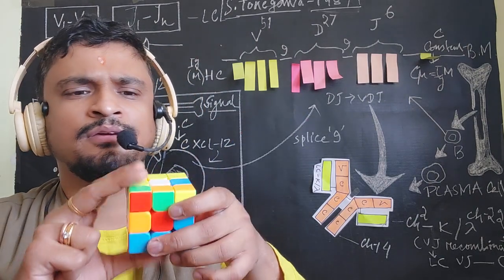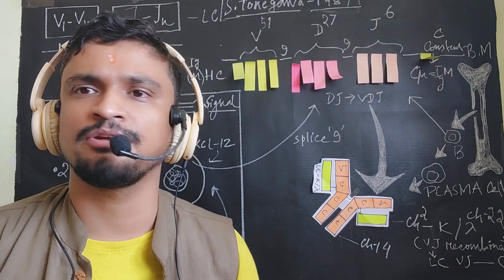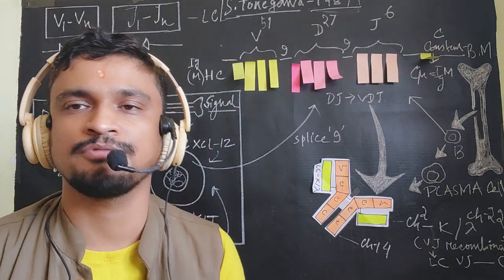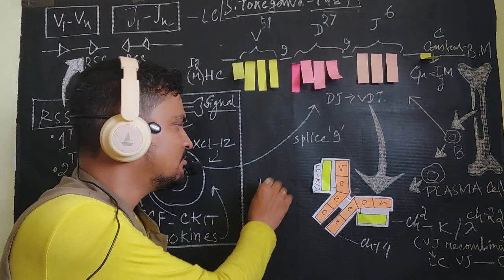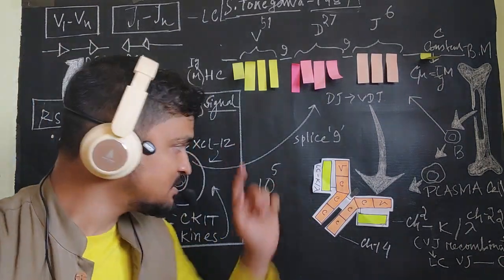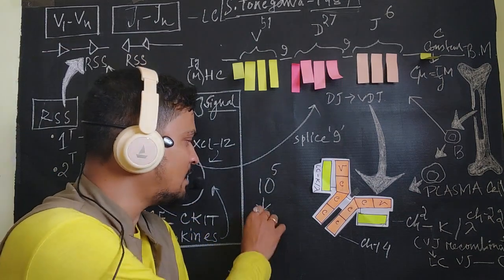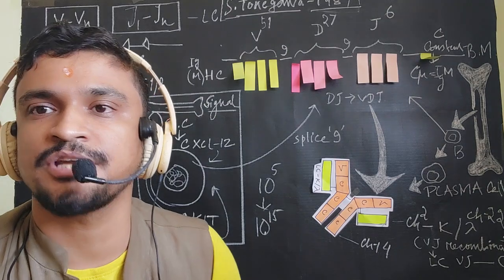Now, think of how many ways you can arrange a Rubik's Cube. Trillions of permutations and combinations are possible. Similarly, think of a human gene. Try to understand from the basic level. We have 10 to the power 5 or 1 lakh genes, close to that. But this number of genes can recombine in such a way that it can form 10 to the power 15, more than a trillion times. Trillion is 10 to the power 9.